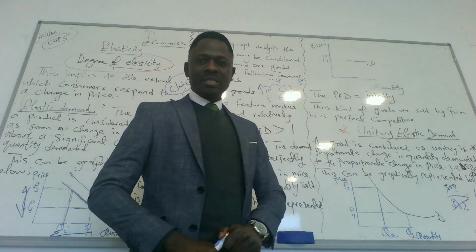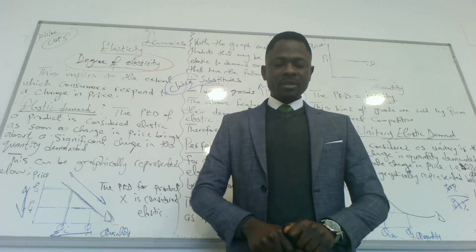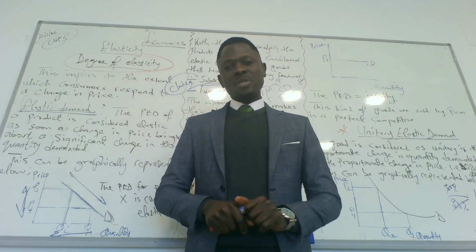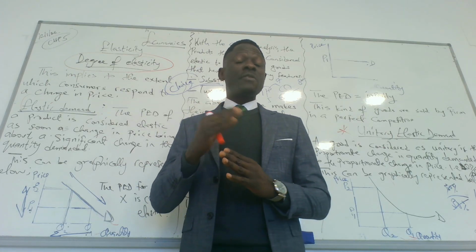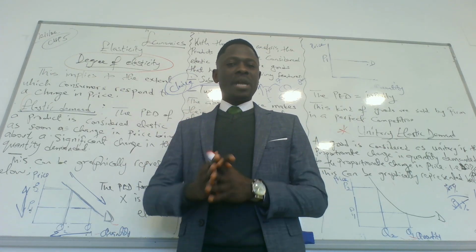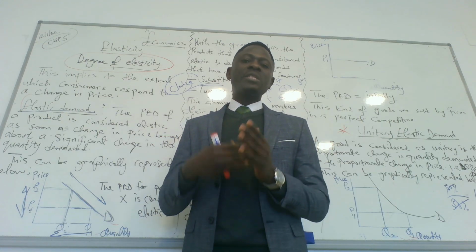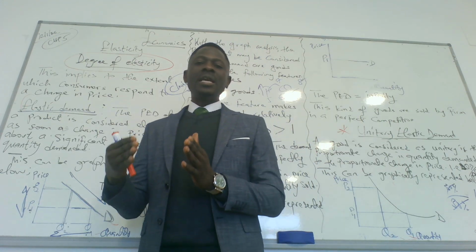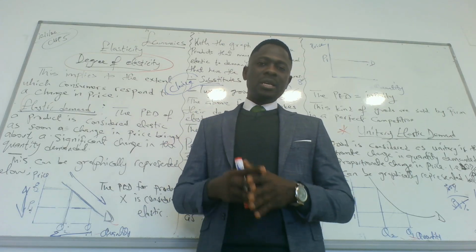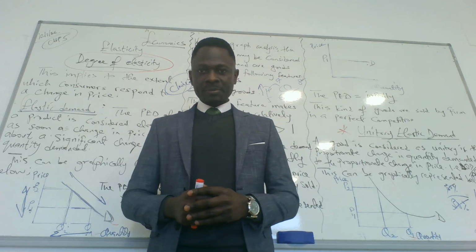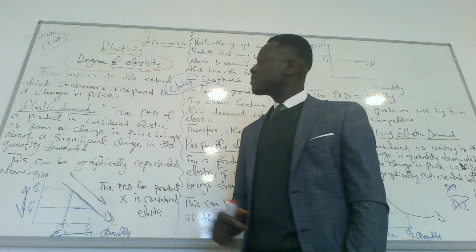Welcome to economics class. So we continue with elasticity. We said elasticity is the degree of responsiveness between the quantity demanded of a product as a result of a change in price. That is elasticity. So the degree of responsiveness or the degree of elasticity is based on how consumers respond to a change in price. So I'm going to read further then explain.